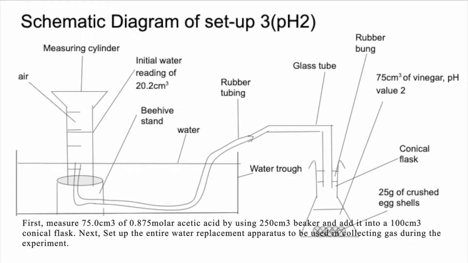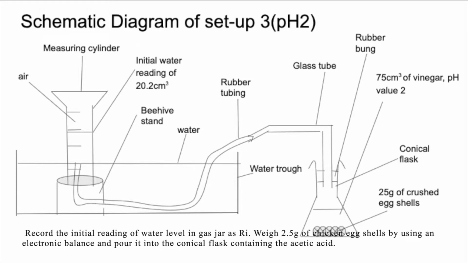First, measure 75 cm3 of 0.875 molar acetic acid by using a 250 cm3 beaker and add it into a 100 cm3 conical flask. Next, set up the entire water replacement apparatus to be used in collecting gas during the experiment. Record the initial reading of water level in the gas jar as RI.